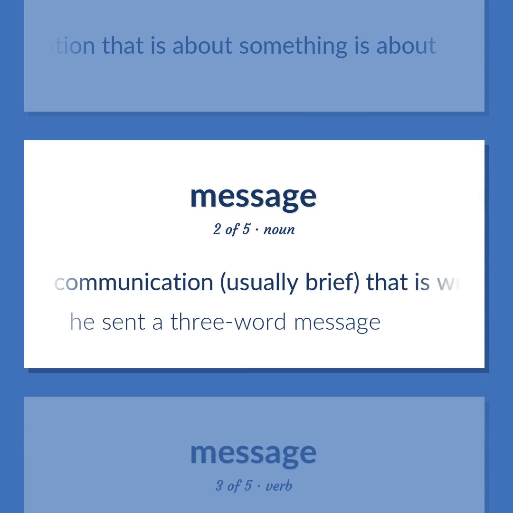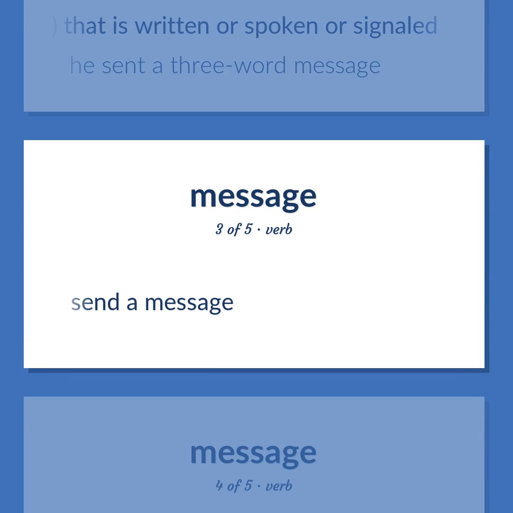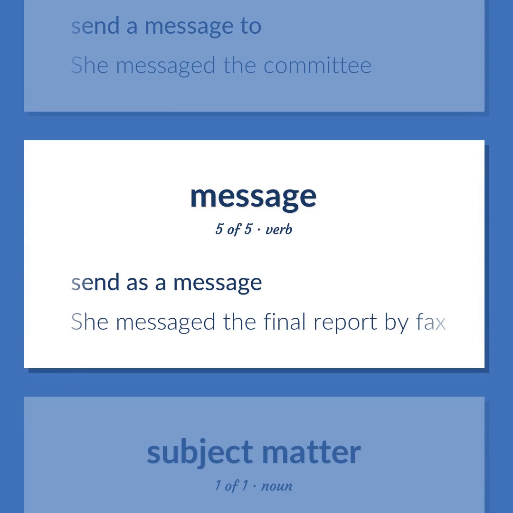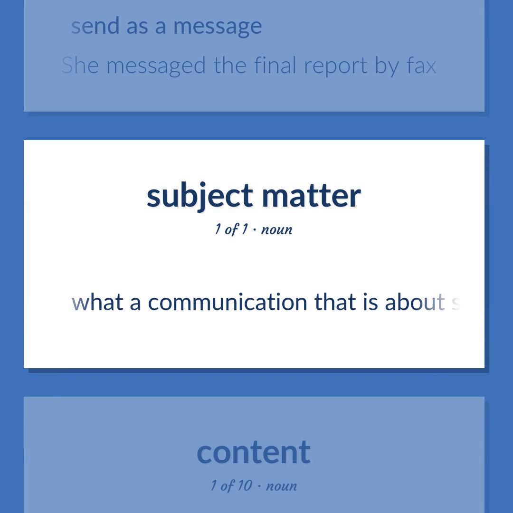A communication, usually brief, that is written or spoken or signaled. He sent a 3-word message. Send a message. Send a message to. She messaged the committee. Send as a message. She messaged the final report by fax. What a communication that is about something is about.